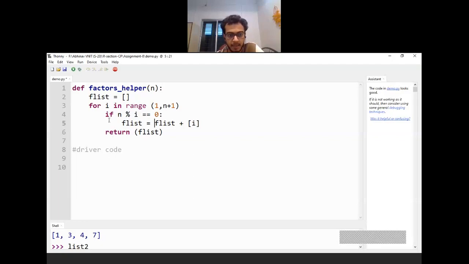And at the end, once this loop is over, I can return this F list. Please make sure that the indentations are taken care of. The return F list is part of this definition. If you shift it over here, it will form part of this for loop.